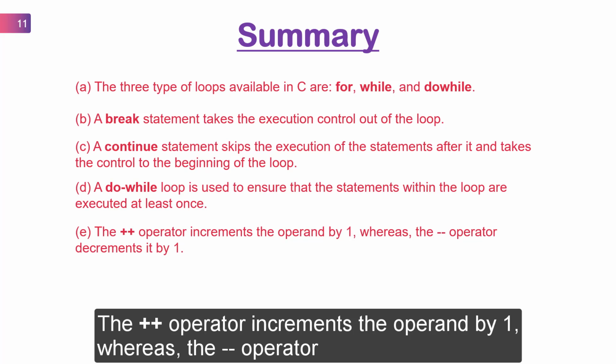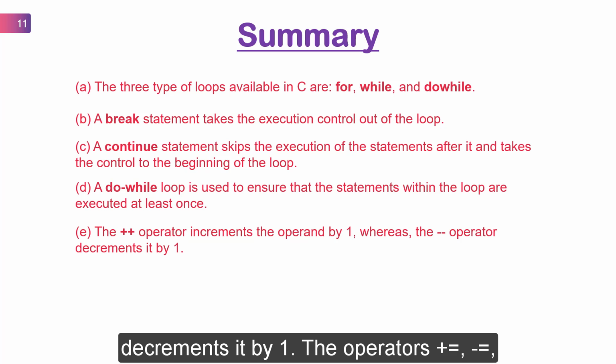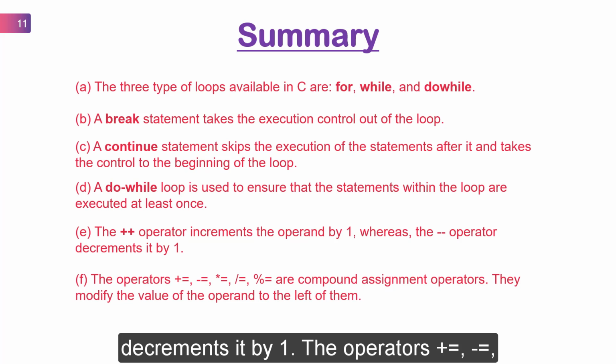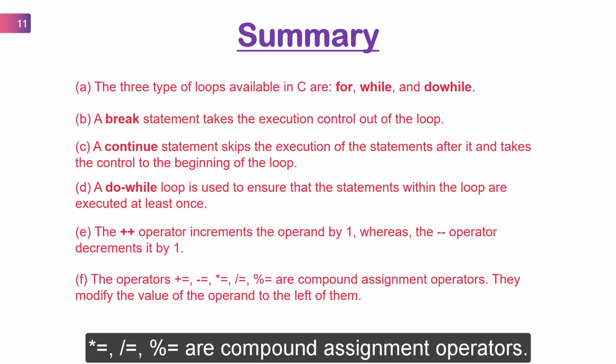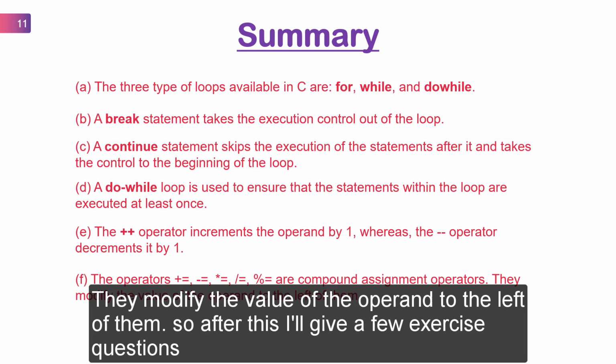The double plus operator increments the operand by 1, whereas the double minus operator decrements it by 1. The operators plus-equal-to, minus-equal-to, into-equal-to, divide-equal-to, percentage-equal-to are compound assignment operators. They modify the value of the operand to the left of them.